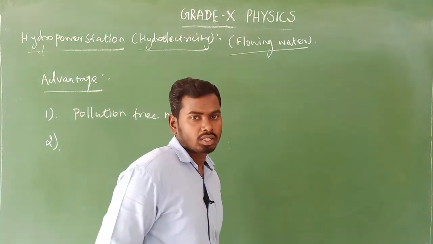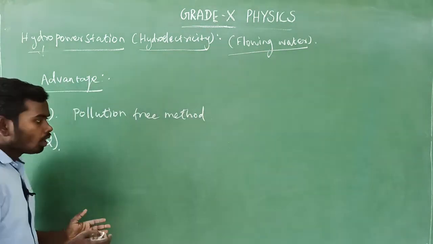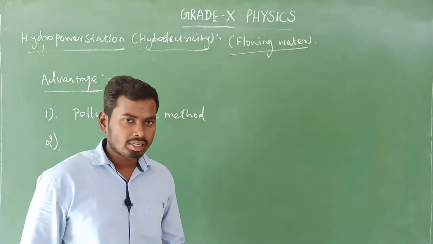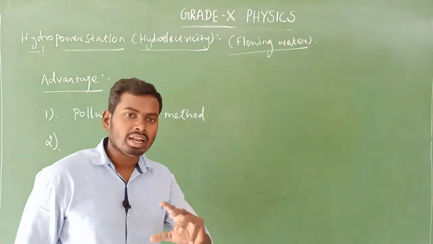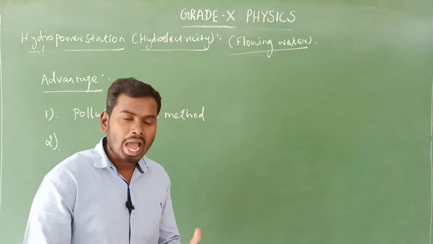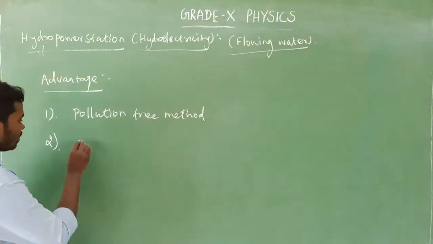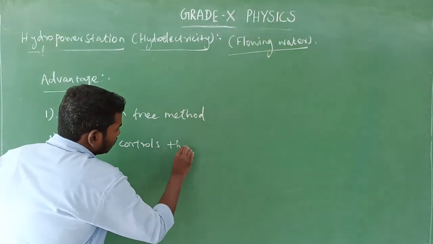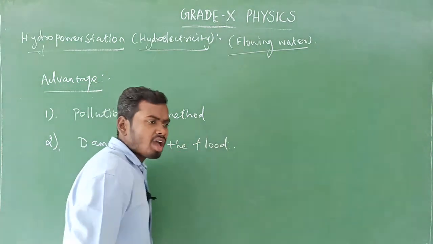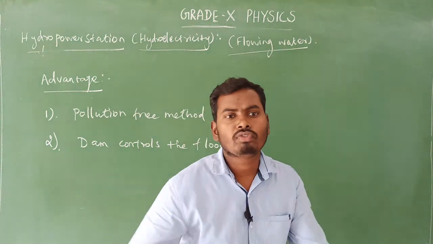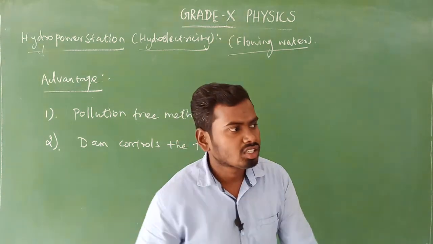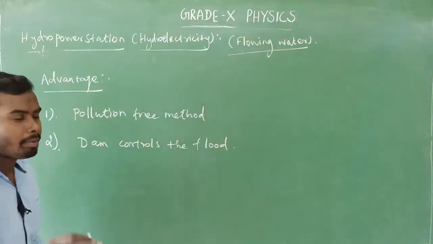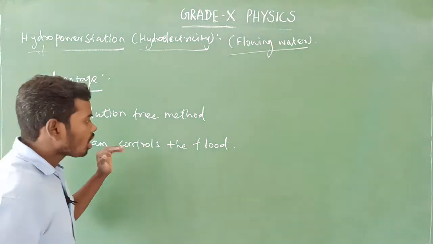Second advantage, look here. Due to the construction of dam, flood will be restricted, which means the dam controls the flood. Am I right? Dam controls the flood. If dam is not there, what will happen? This leads to flood. The flowing water enters into the human settlement. So the second point, the construction of dam controls the flood.